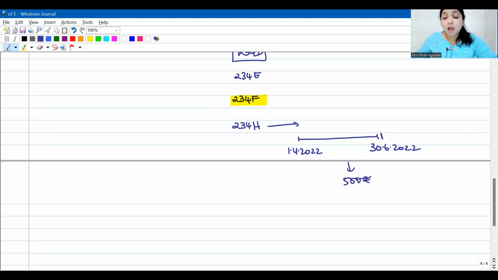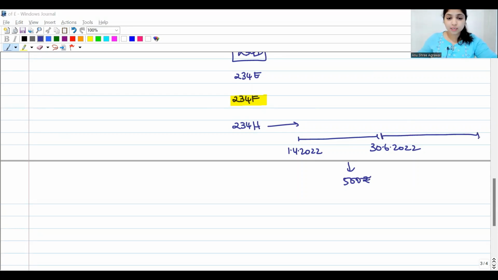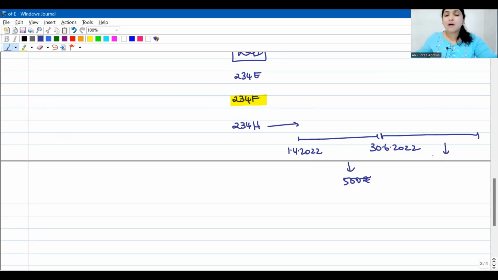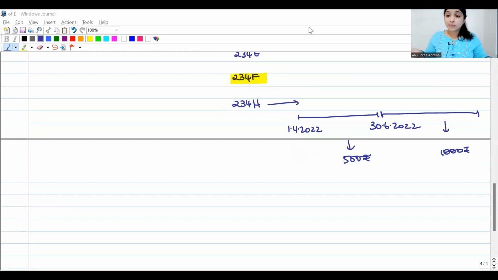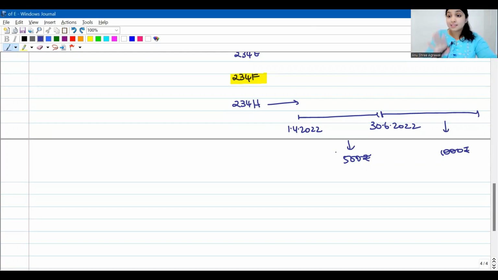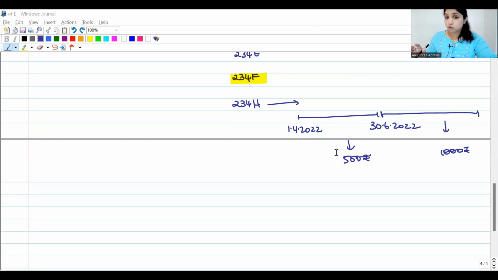But if you linked after 30th June 2022, any time after 30th June 2022, you will have to pay 234H fees of 1000 rupees. So when is 234H fees attracted? This is attracted when you do not link your Aadhaar with your PAN. You're supposed to link by 31st March 2022. After 31st March 2022, if you're going to link, you will have to pay this fees. How much is the fees, guys? 500 rupees if you're linking at least by 30th June 2022. And after that, if you're going to link, it's going to be 1000 rupees.